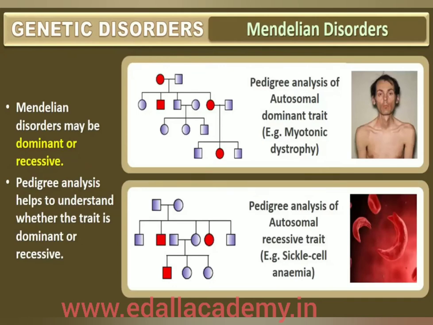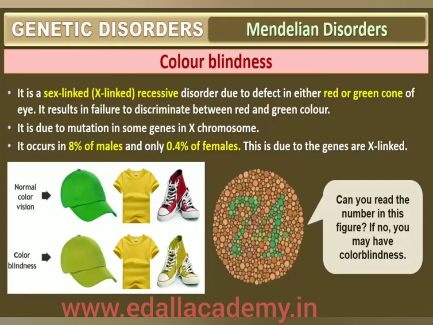Let us discuss some Mendelian disorders. First one is color blindness. It is a sex-linked recessive disorder due to a defect in either the red or green cone of the eye, resulting in failure to discriminate between red and green color. This defect is due to mutation in certain genes present in the X chromosome. It occurs in about 8% of males and only about 0.4% in females.